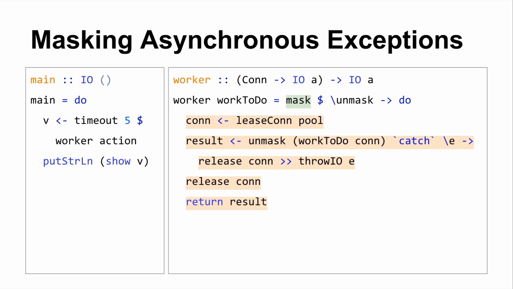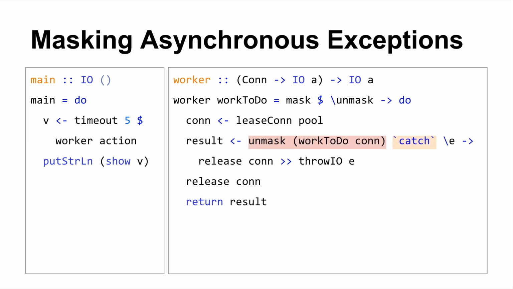And there are some exceptions to that, namely around interruptible actions, but I'm not going to get into that in this talk. But you can basically think of this mask as preventing asynchronous exceptions from being delivered into any one of these expressions, being delivered in the place of us evaluating any one of these other expressions. We have to tell it exactly where asynchronous exceptions can be delivered. What happens then is that the result of evaluating this expression is an IO computation that will essentially collect all of the asynchronous exceptions that would have otherwise been raised, like in here and in here, or whatever, which allows us to catch them with the regular catch function that we're given in Control.Exception.